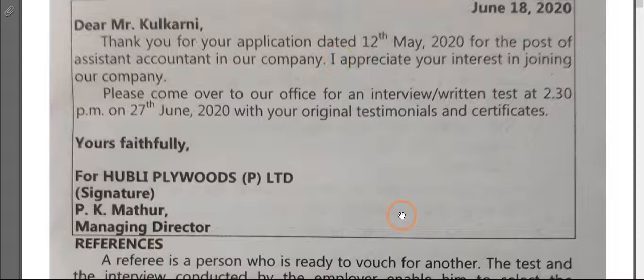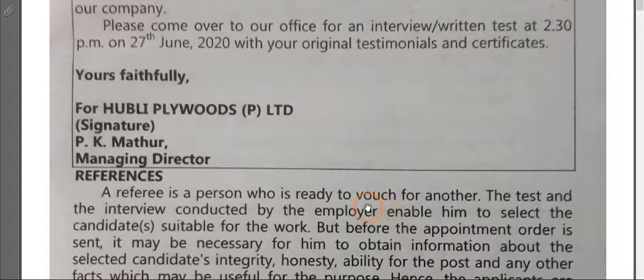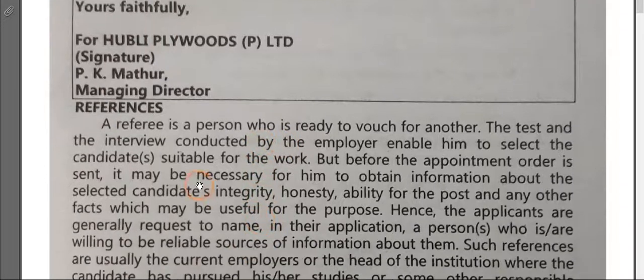Reference is what? Reference is the name of the person who will provide the recruiter or employer information about yourself, whether you are suitable for the job or not, or whether you are trustworthy for the particular post or not. For that reason, the employer needs the name of a reference.